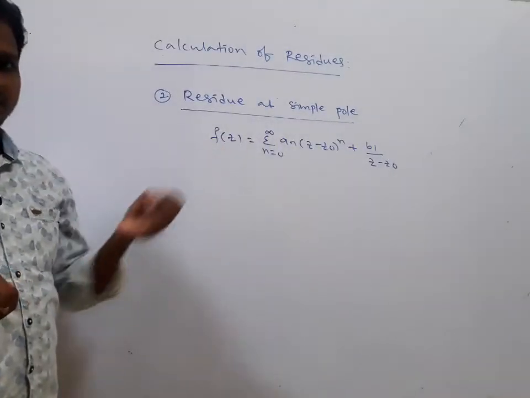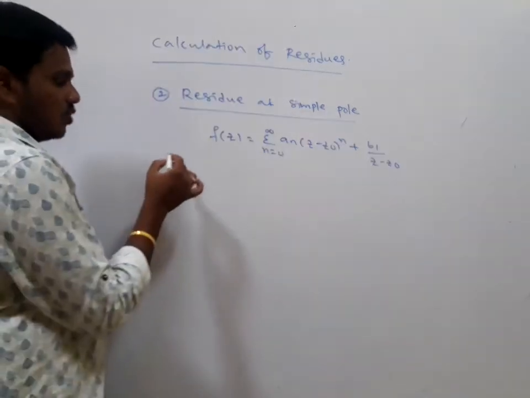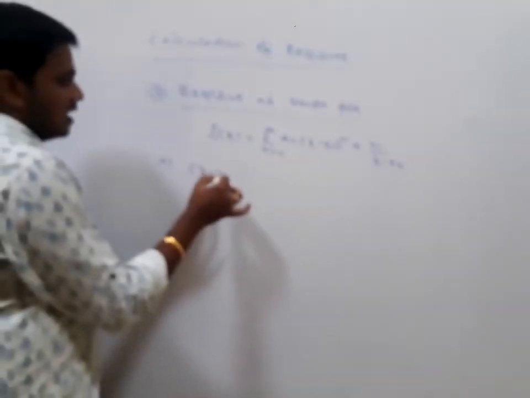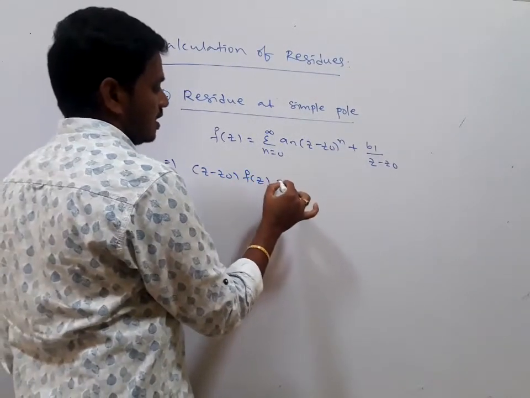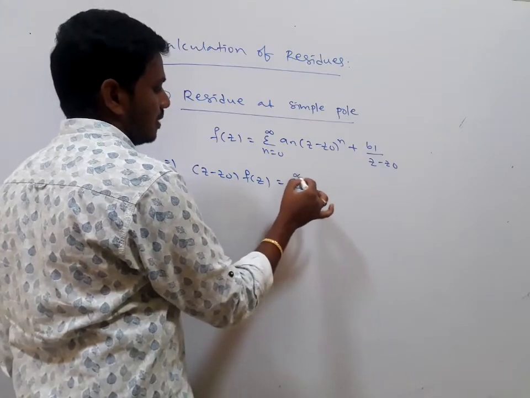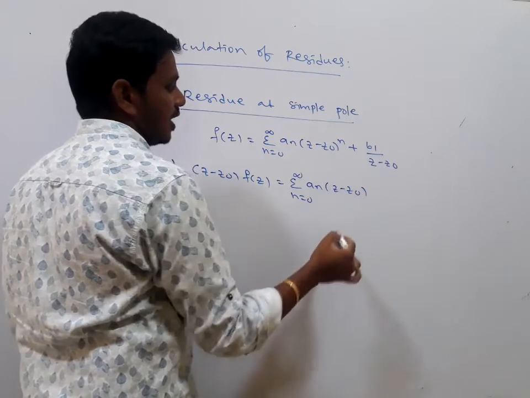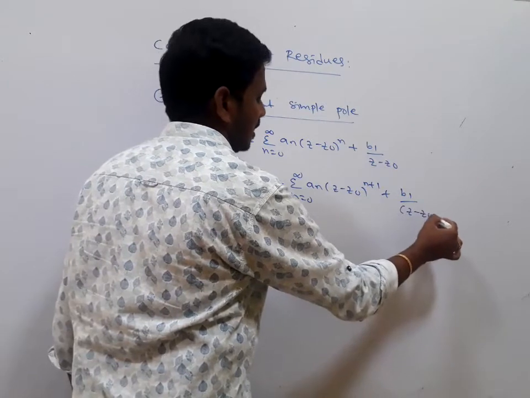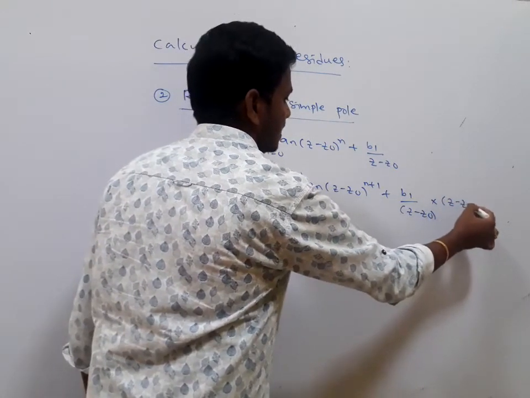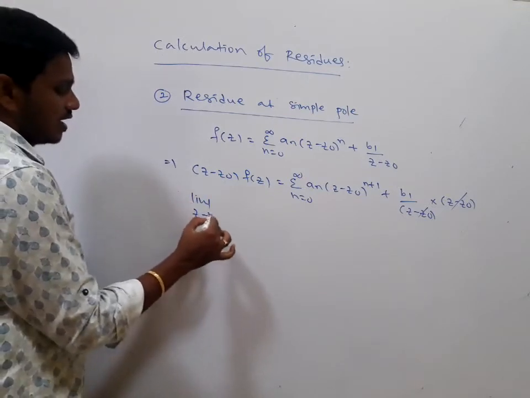Here one term is there. That b1 is what? We know that b1 is the residue. But how are we going to evaluate that b1? In this case, multiply by z minus z naught on both sides. So here it is (z minus z naught) into f of z, to find the b1 value. Summation n equals 0 to infinity, multiplied by z minus z naught, we have a_n into (z minus z naught) to the power of n plus 1. So b1 into (z minus z naught) by (z minus z naught), they get cancelled.